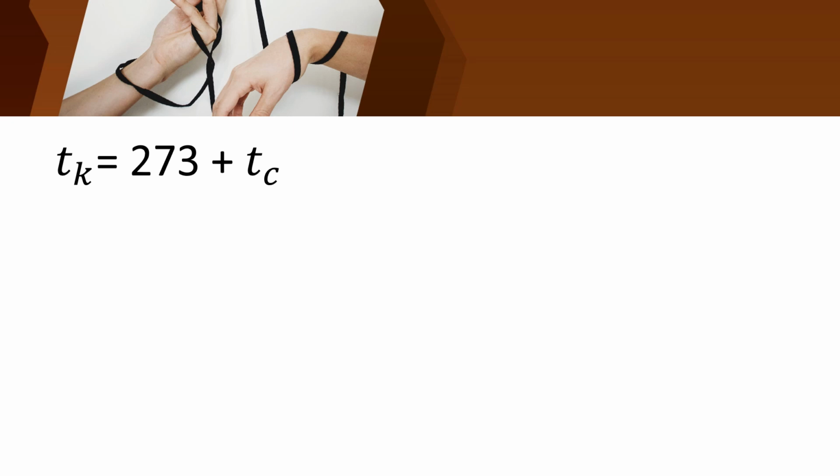We have already found the temperature in Celsius, which is 80. So temperature in Kelvin equal to 273 plus 80. Find the answer, children. Do it fast.